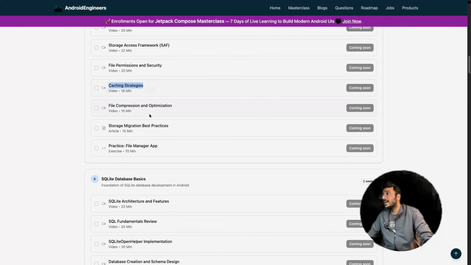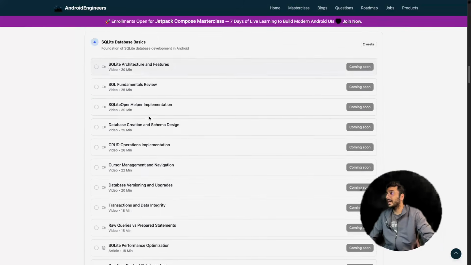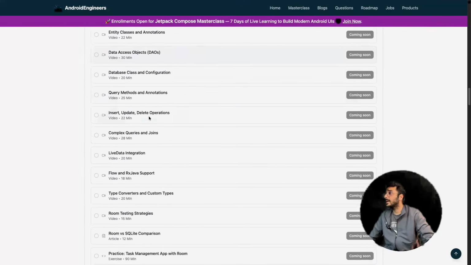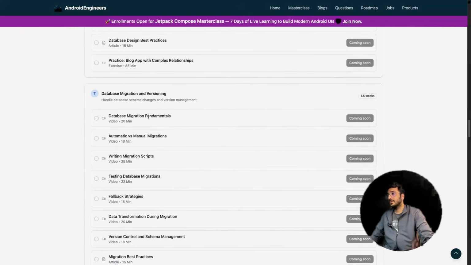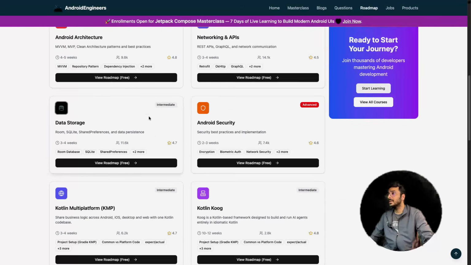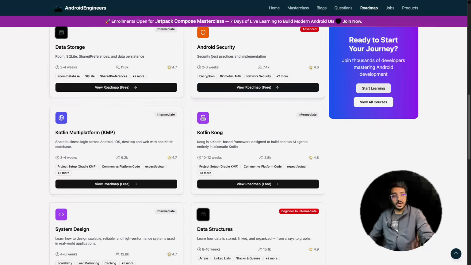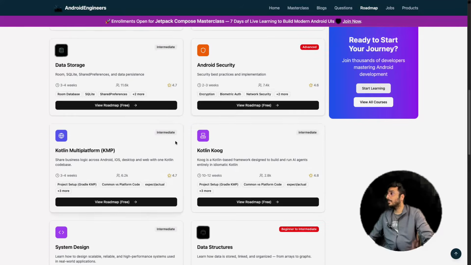After that, caching strategy. Caching is something coming up everywhere, so you should have a basic understanding of caching. That's also an important thing. And all the things are again similar stuff, just broken down into multiple topics. Android security is completely an advanced topic. You can give it a try.